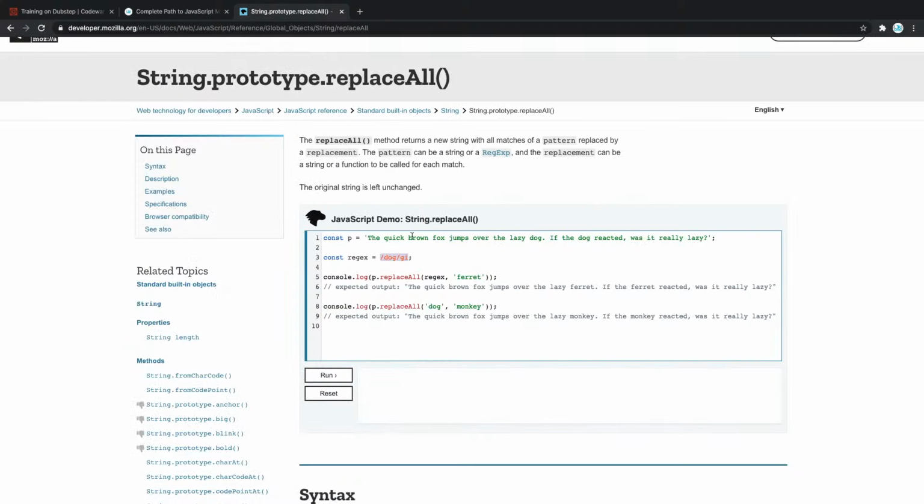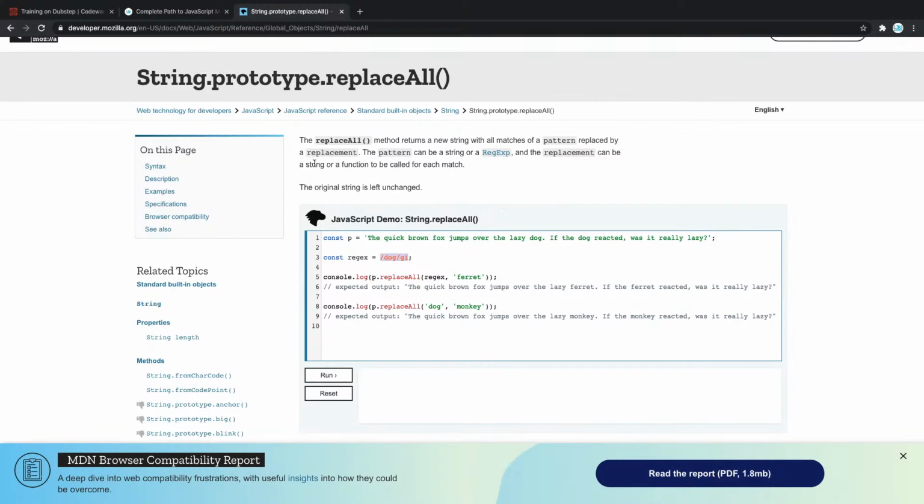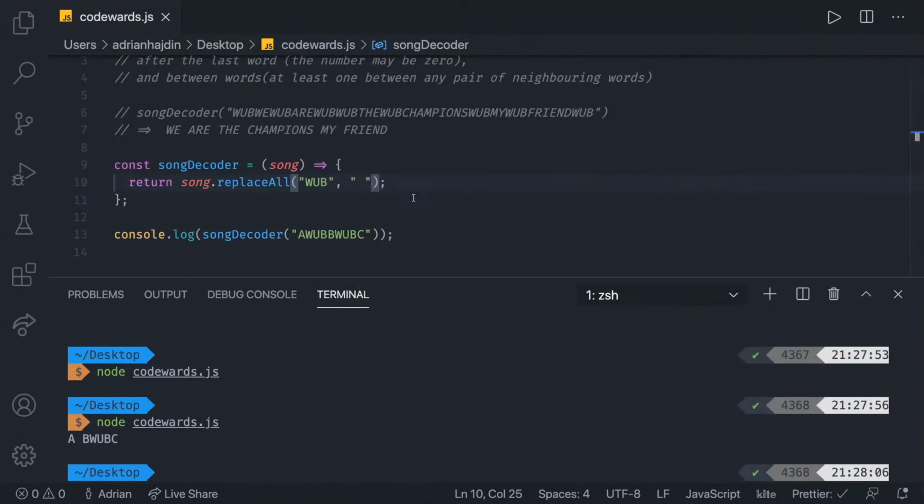And if you guys don't know what regular expressions are, they're basically the ways for us to loop or find something in the string. So in this case, I'm going to replace this WUB with WUB in a regular expression, and there we have the G.